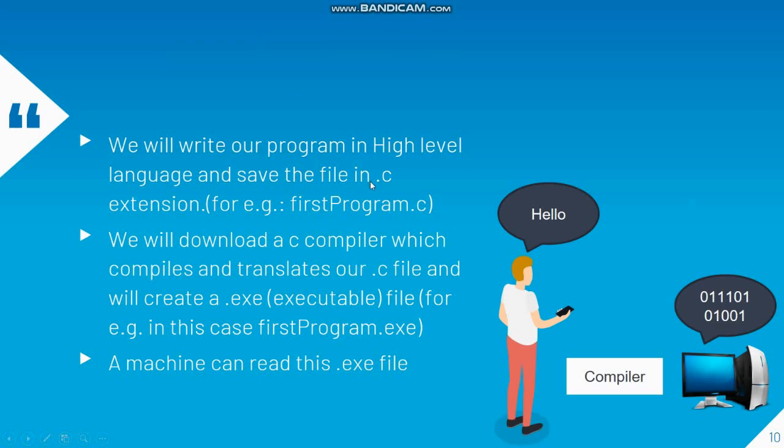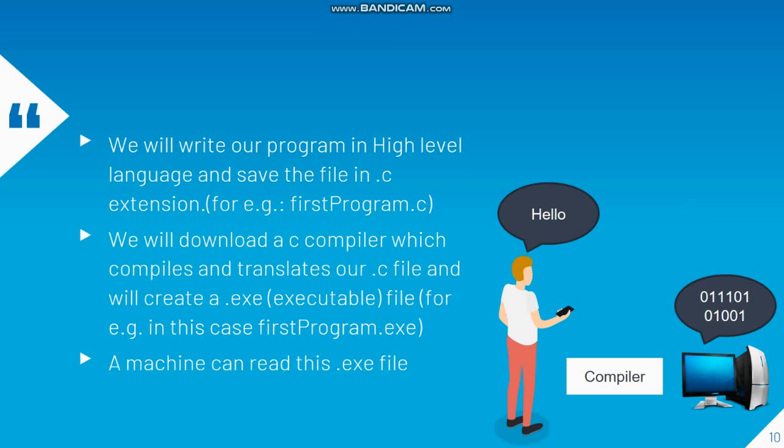Now the second step: we are going to download a C compiler. There are numerous C compilers present on the internet, free. We can download any one. In our tutorial, we are going to use a C compiler whose name is Dev C++.